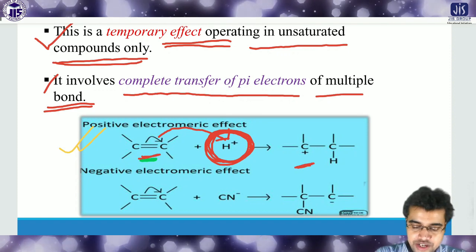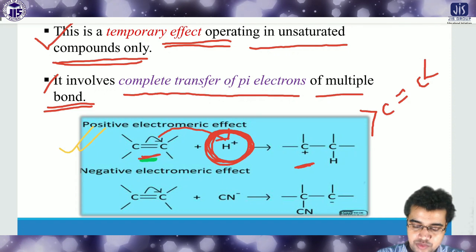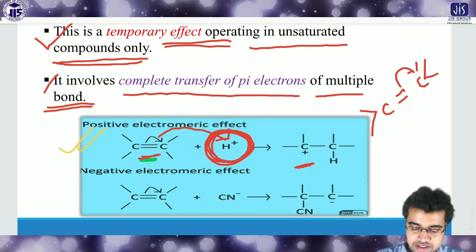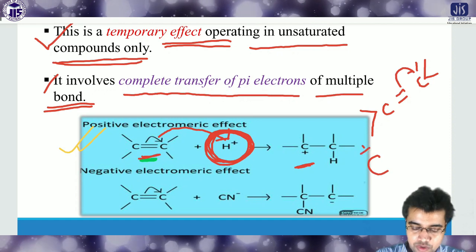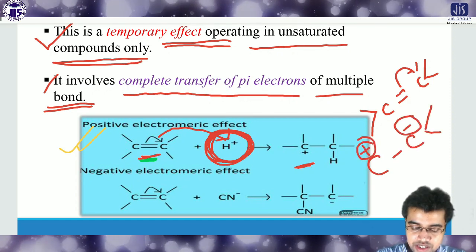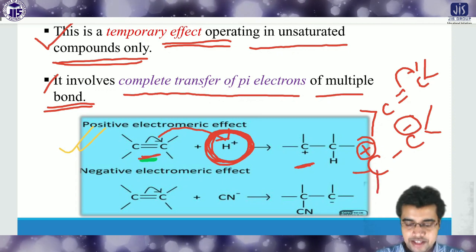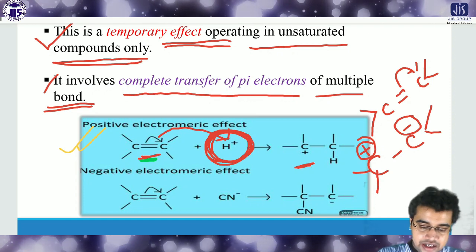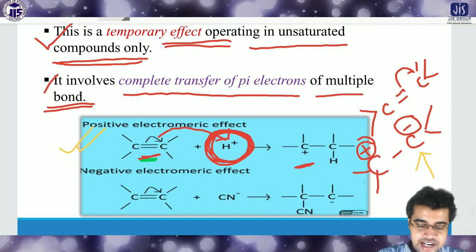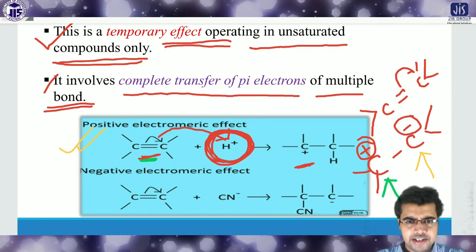The opposite may also happen. If the bond breaks the other way, one end will be positive and the other negative. So try to understand that two probabilities are there: one is that a cation can form a bond with this carbon, or an anion can form a bond with this cation. There are two tendencies, isn't it?